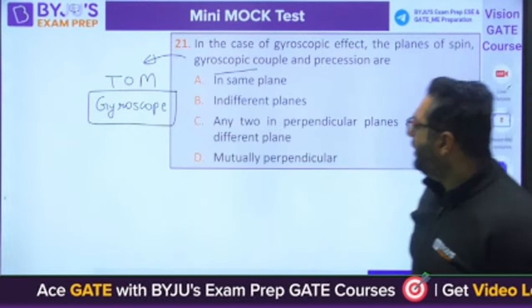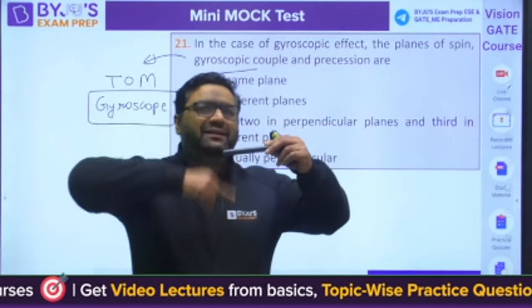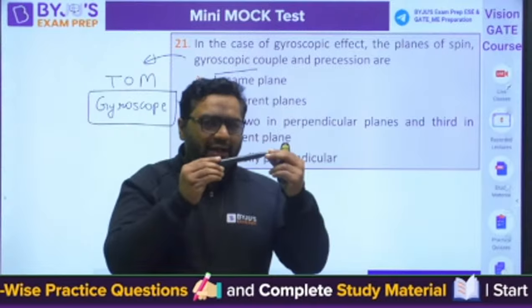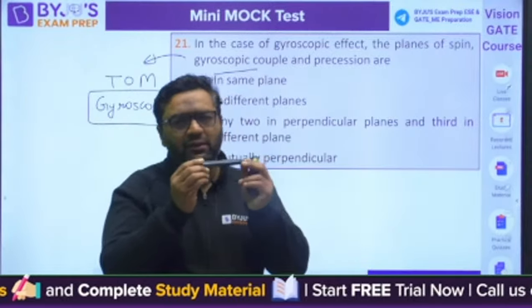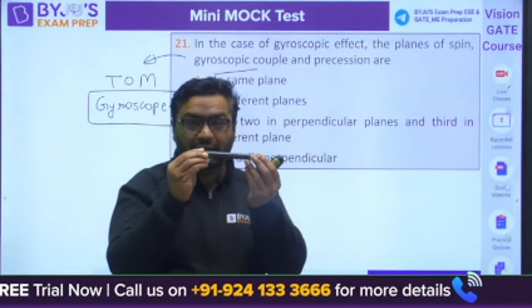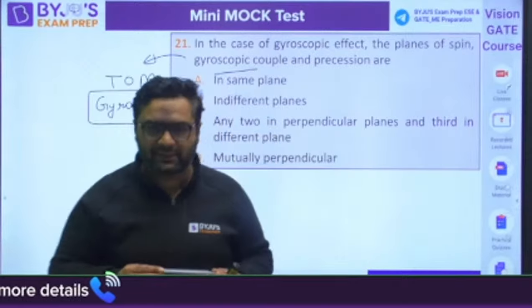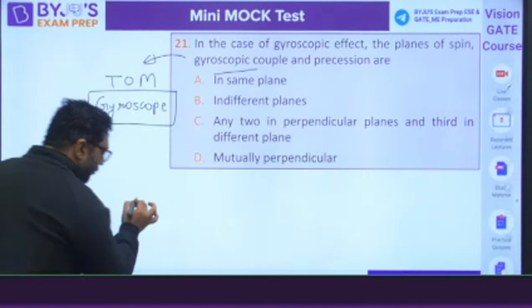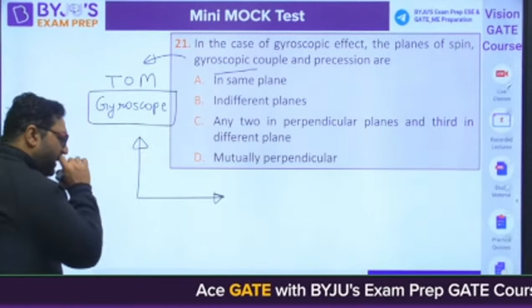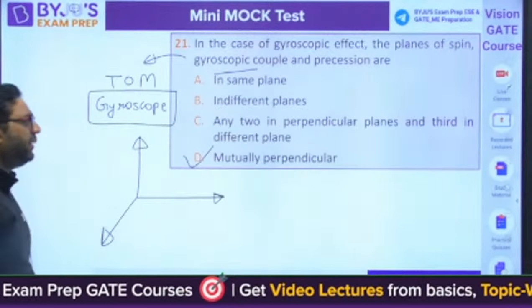You know that whenever we are talking about gyroscope, the body is rotating about one axis. And you are going to rotate the axis of spin about the other axis. Then it will get the precession, and the gyroscopic effect will come about the third axis. So if the body is rotating about the x-axis, you are giving rotation to the axis about the y-axis, the effect will come about the z-axis, so the answer will be mutually perpendicular.